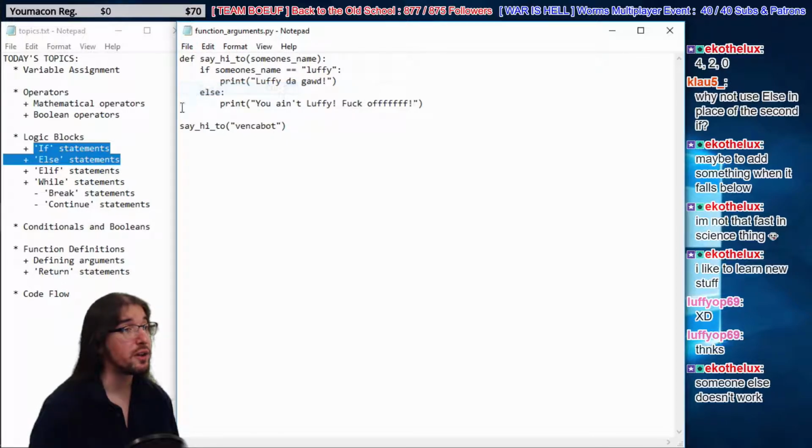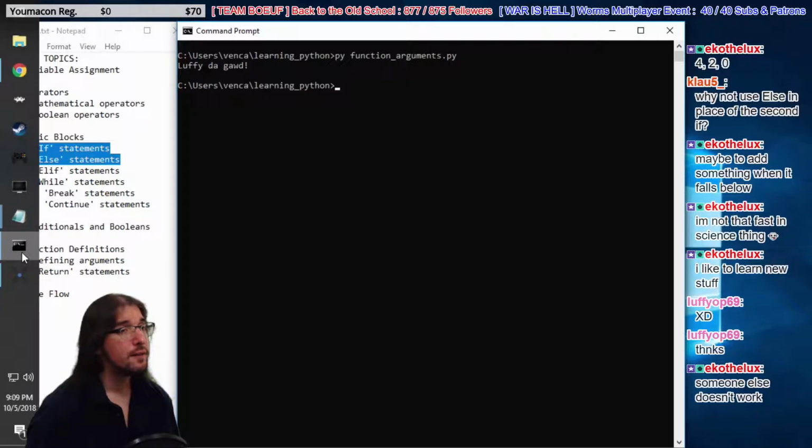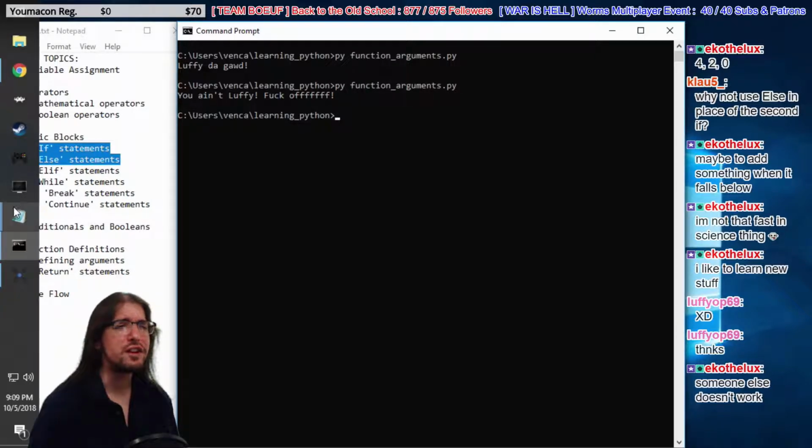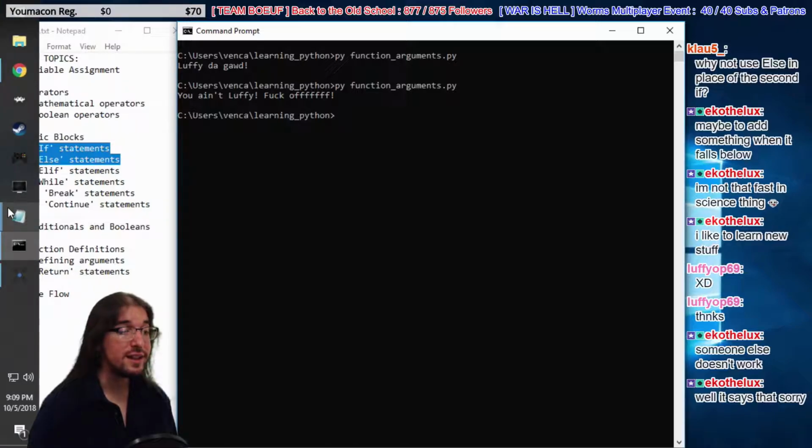Exactly, Echo. Somebody else doesn't work. Let's try Vencabot. You ain't Luffy, fuck off. Right? Because it only likes Luffy.